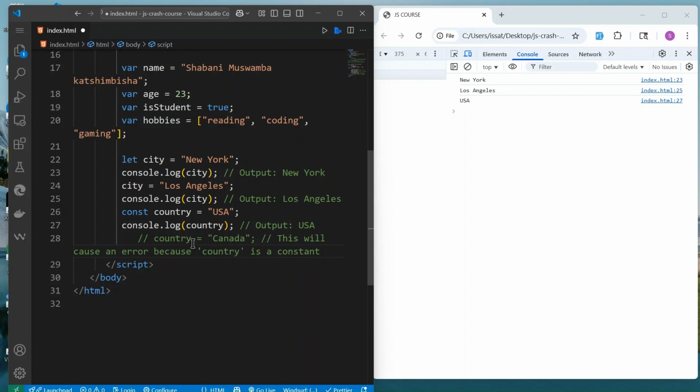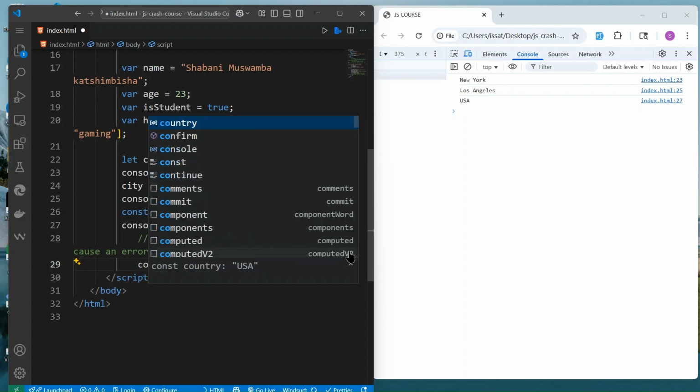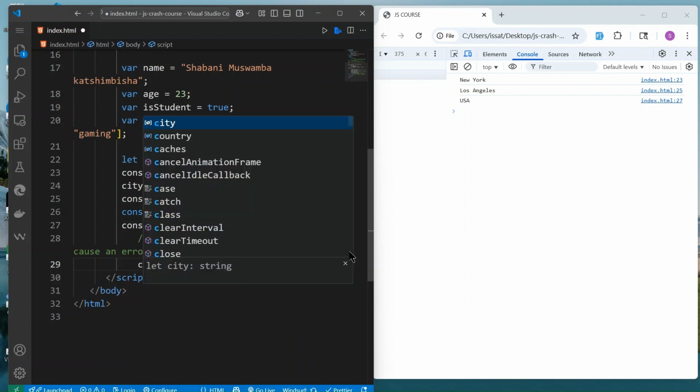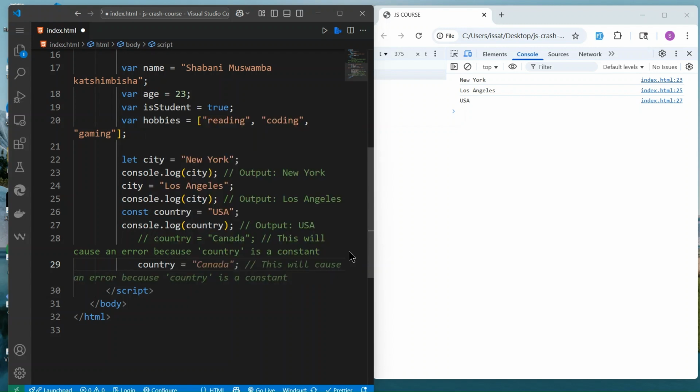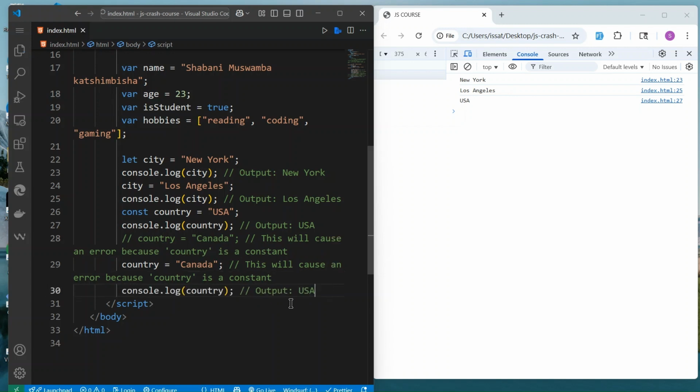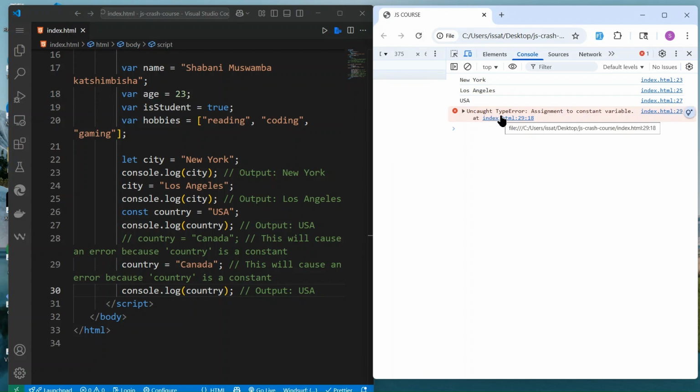Let's see that error: it throws a TypeError, assignment to constant variable. So if you declare a variable using const, it cannot be changed.